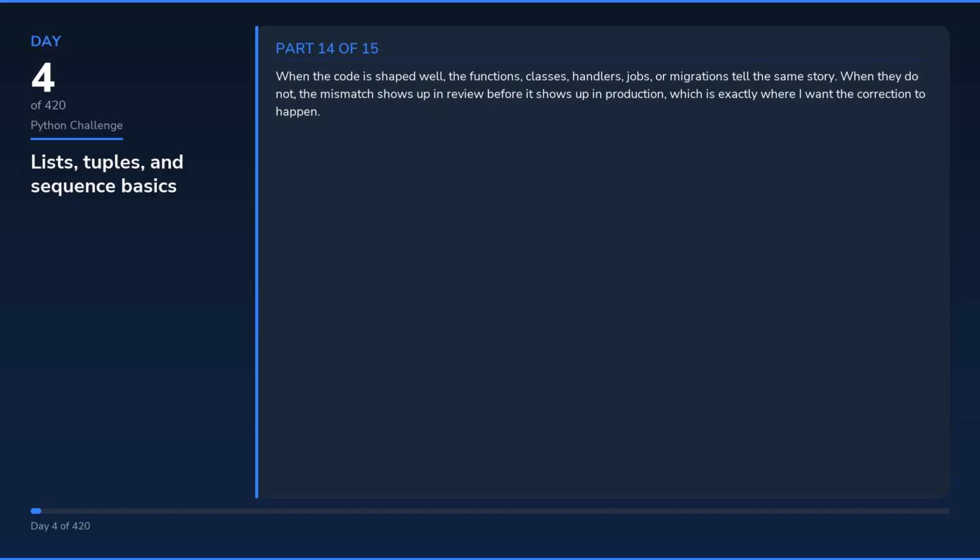When the code is shaped well, the functions, classes, handlers, jobs, or migrations tell the same story. When they do not, the mismatch shows up in review before it shows up in production, which is exactly where I want the correction to happen.